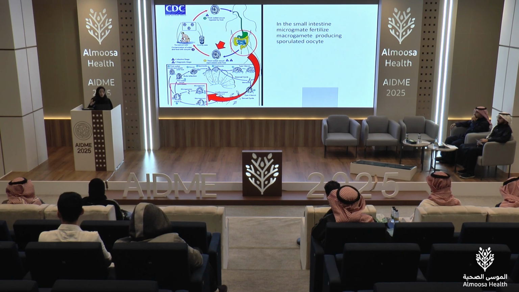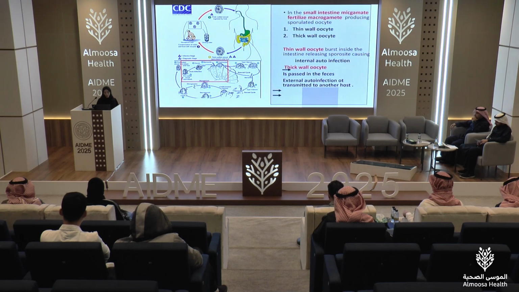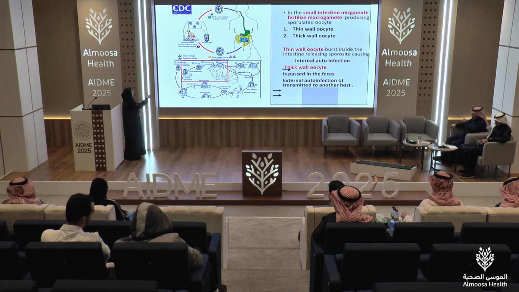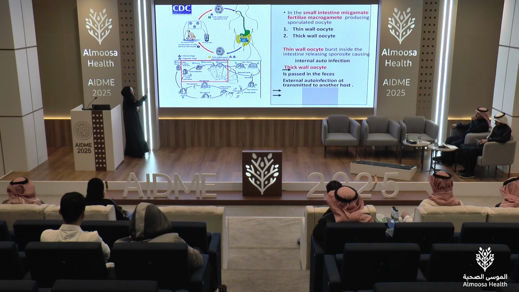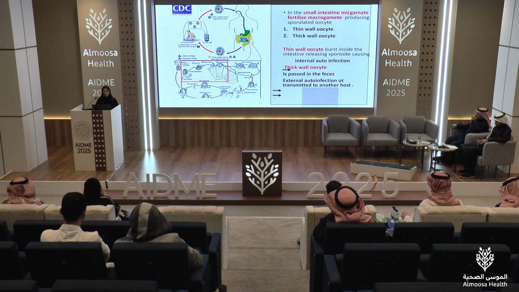So this is the life cycle of Cryptosporidium. As I mentioned, the human is considered the definitive host, so the complete sexual and asexual cycle happens inside the human being. Here you have the microgamete fertilizing the macrogamete and producing zygotes that produce oocysts. These oocysts are excreted by the human in the stool. This is the infective stage, and the diagnostic stage as well.